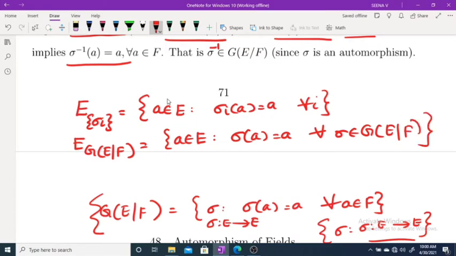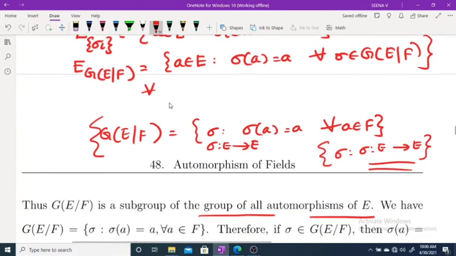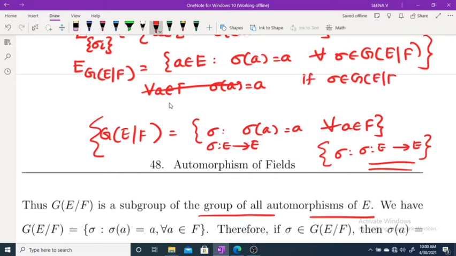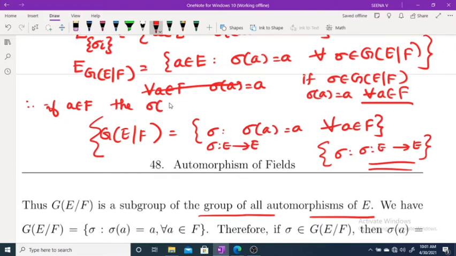Okay. But we know that for every a belongs to F, sigma(a) = a. Sorry. If sigma belongs to G(E/F), then sigma(a) = a for every a belongs to F. Therefore, if a belongs to F, then sigma(a) = a for every sigma belongs to G(E/F).